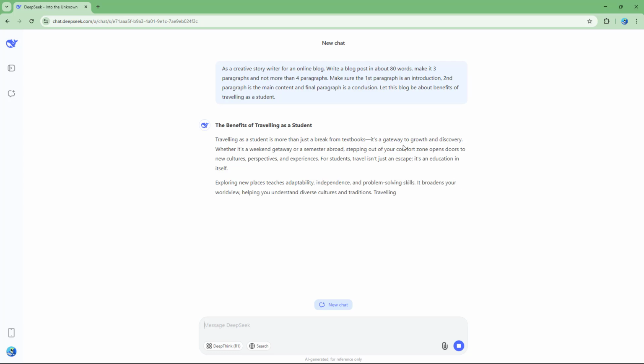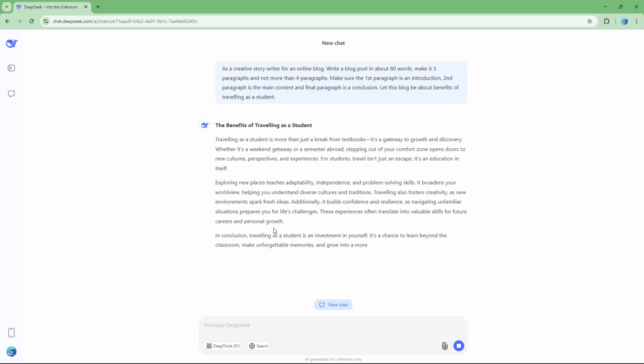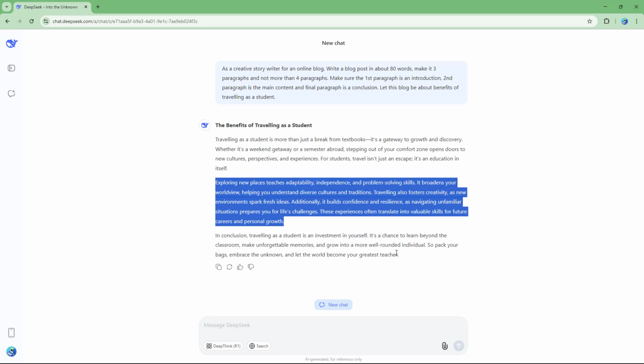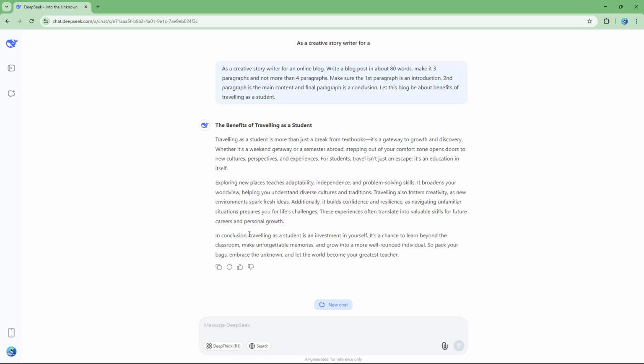So you can see that as a blog writer, it went ahead and generated the content here. You can see that I got 3 paragraphs: this is the introduction, this is the main body, and the conclusion at the end. And you can even see the conclusion here. So this is how you can give a more specific prompt as you like inside of DeepSeek to get specific results.